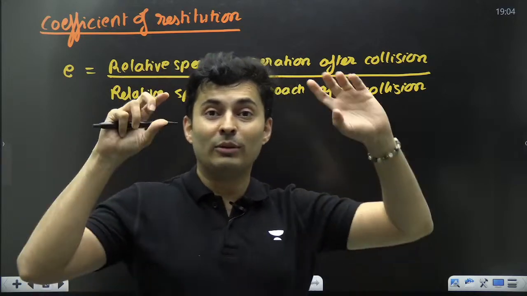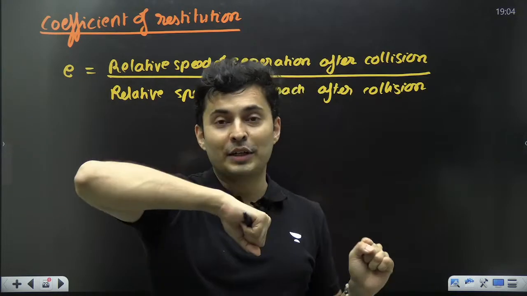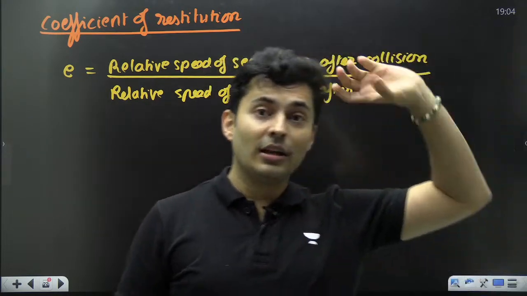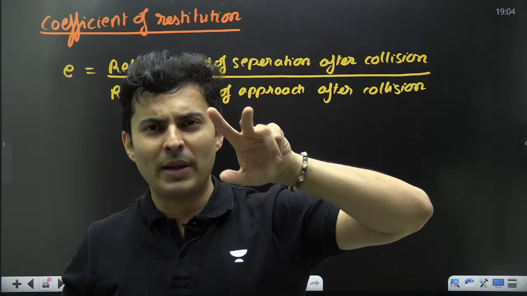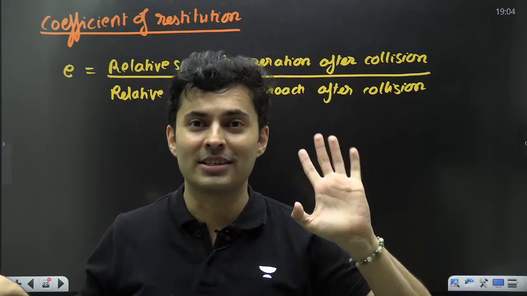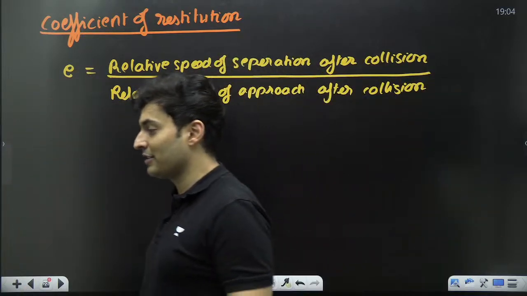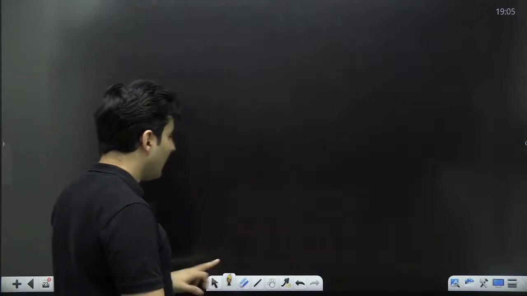And he found that one ratio is coming out to be constant for these marbles. Then he brought another set of marbles made of steel. He saw the ratio is the same but a different value. So then he understood, oh, for a pair of colliding bodies, this ratio of relative speeds before and afterwards is constant. He gave that number the name coefficient of restitution.